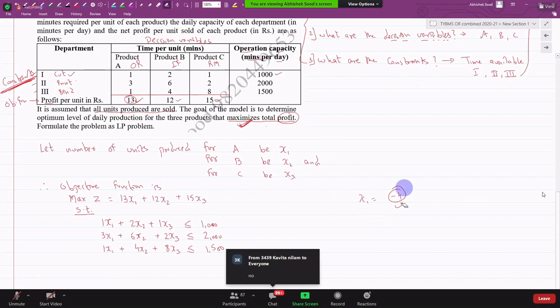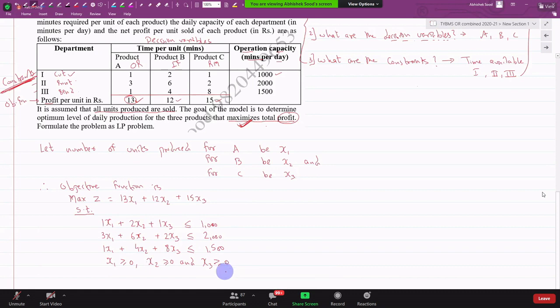No. So you need to tell the computer that also, that do not give me a negative answer. This is called a non-negative constraint.